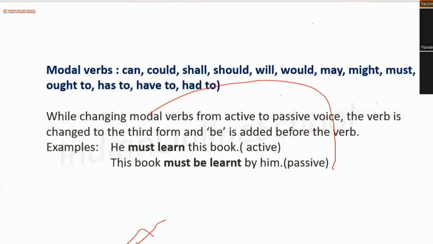Suppose we are taking must, like he must learn this book. The book must be learned. Why? Because in the modal verbs, if these words are included, we will have to put them as they are and then add a be so that we can add a V3 form. Without adding a be with the modal verb, we won't be able to place the third form of the verb. Right?